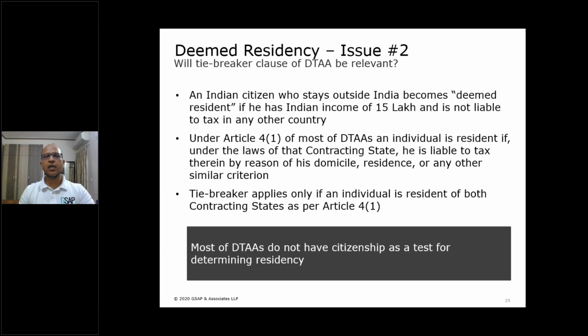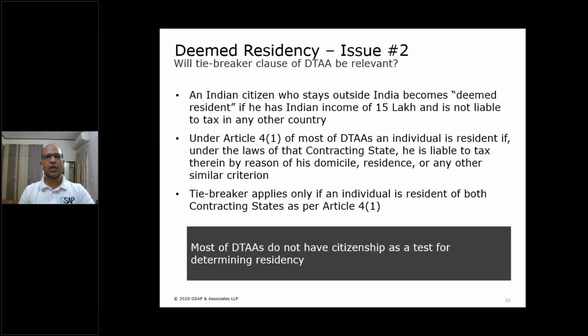With this, I now move on to issue number 2, and that is the last topic for my discussion. The issue is whether the tiebreaker clause of DTA will be relevant for those people who are deemed as resident under clause 1A.